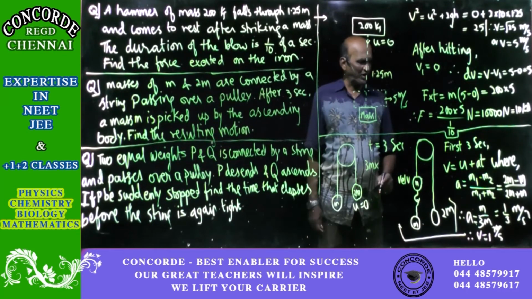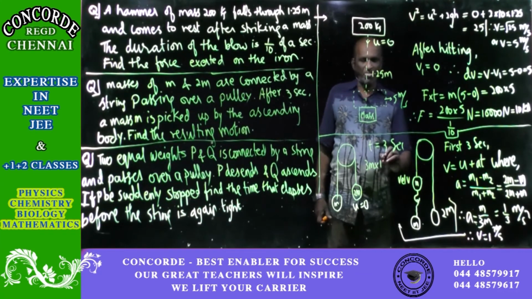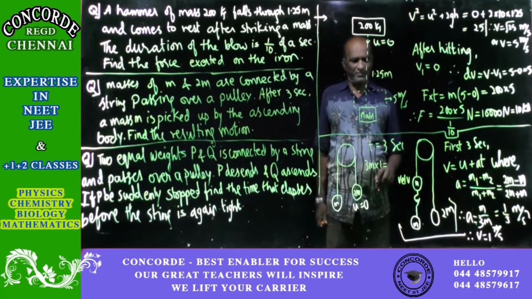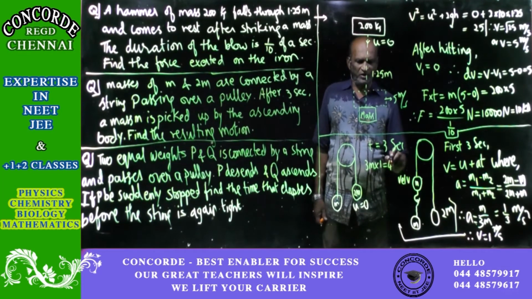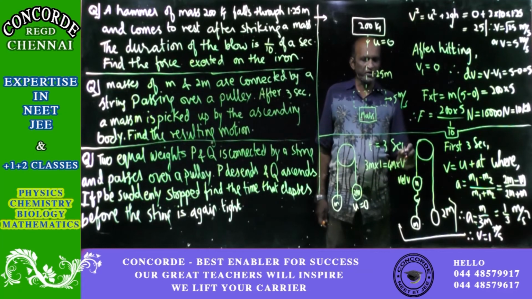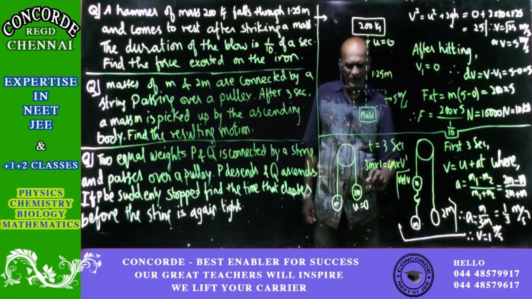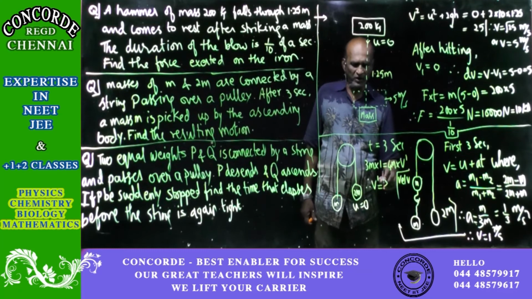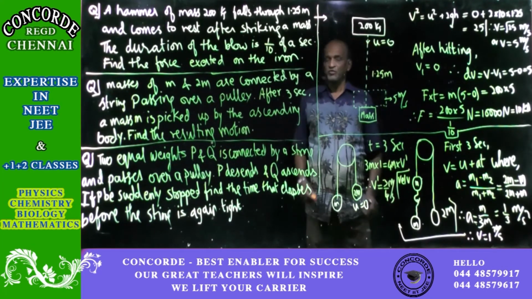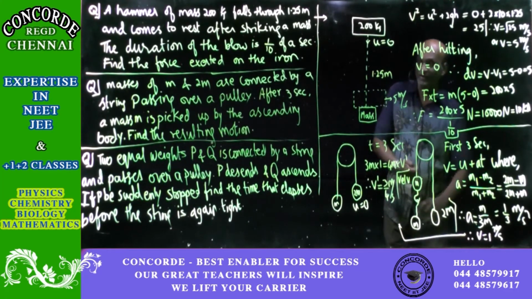After 3 seconds, the velocity of these two masses is 1 meter per second. Thereafter, another mass m is picked up, so the total mass will now be 4m. On simplifying, v dash will be equal to 3 by 4 meters per second. So this is the new velocity exactly when this situation arises.